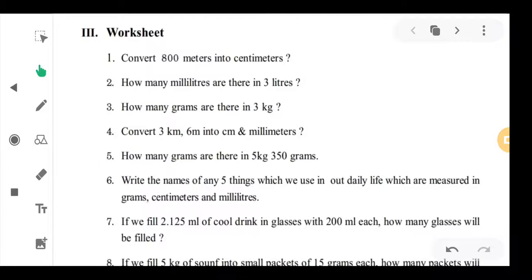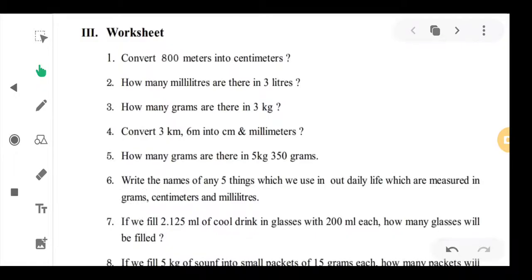And sugar also we measure in grams. Sugar, dals or anything. If you go to a kirana shop, he will weigh that in grams.